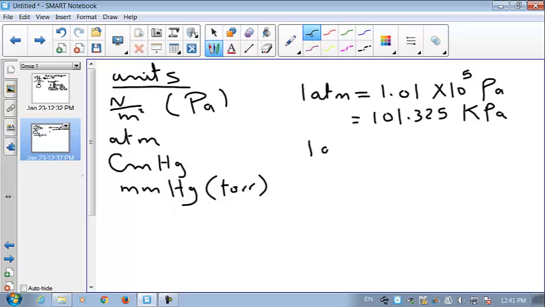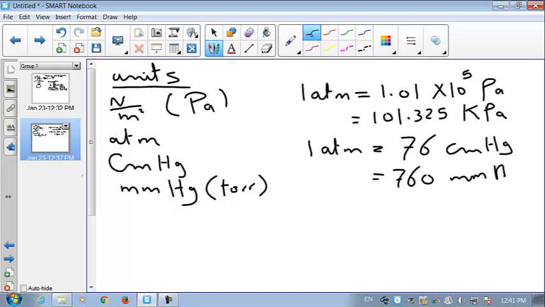Also, 1 atmosphere is equivalent to 76 centimeter mercury, or you can say 760 millimeter mercury. So you can say 760 torr. These are the conversions you need.